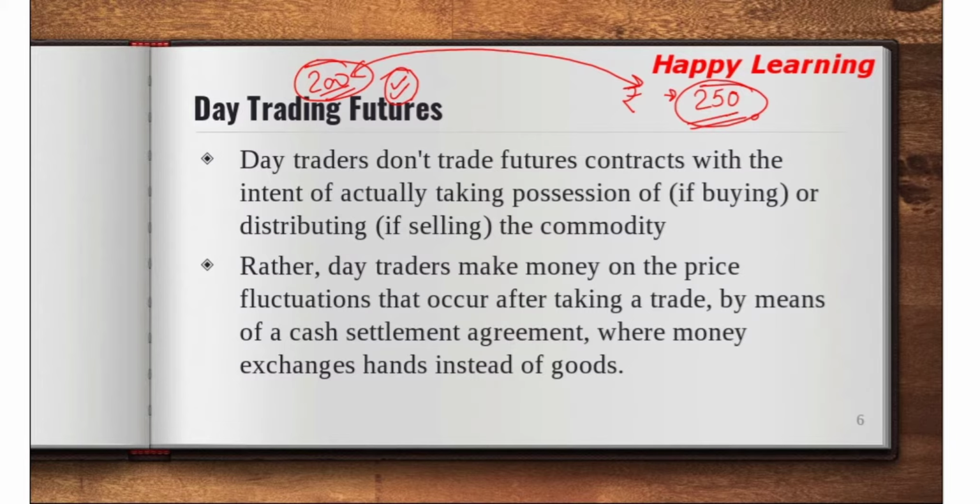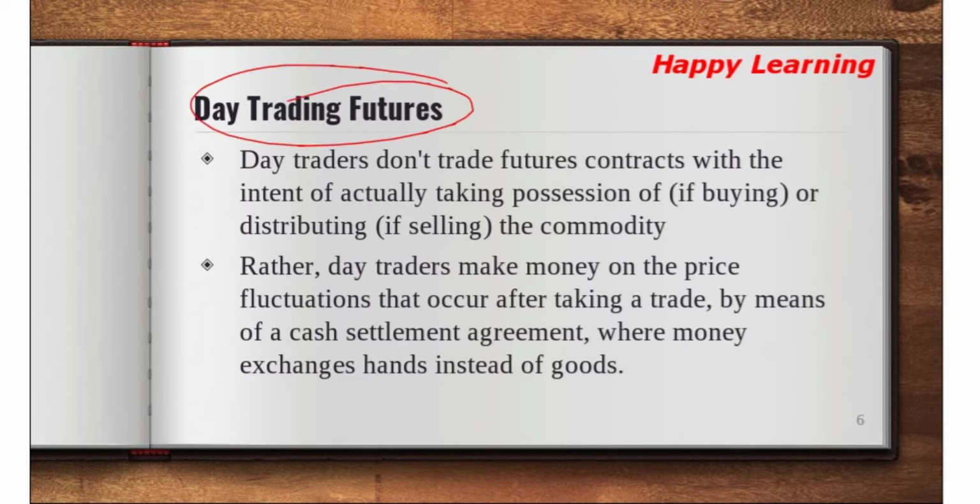This is the concept of day trading futures. Day traders don't trade futures contracts with the intent of actually taking possession of or distributing the commodity. Rather, day traders make money on the price fluctuation that occurs after taking a trade by means of a cash settlement agreement.